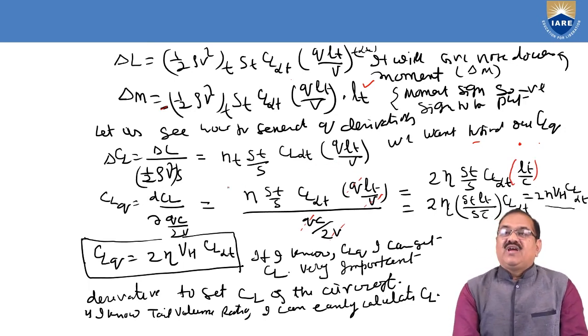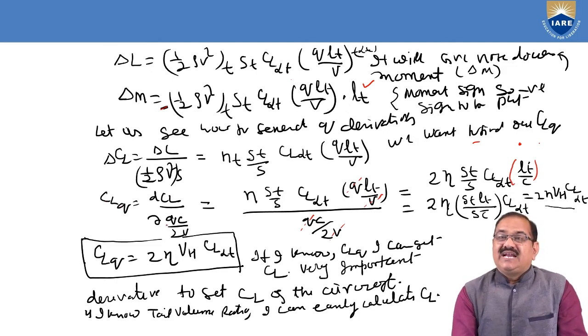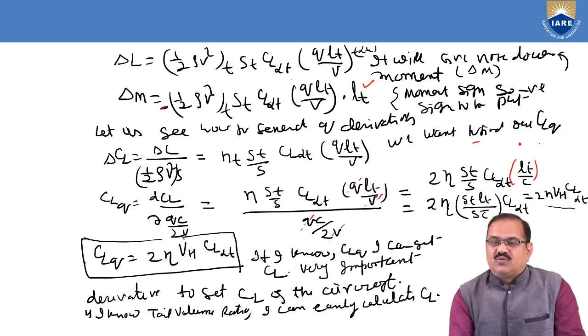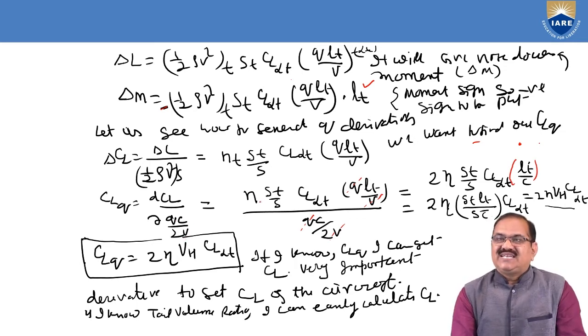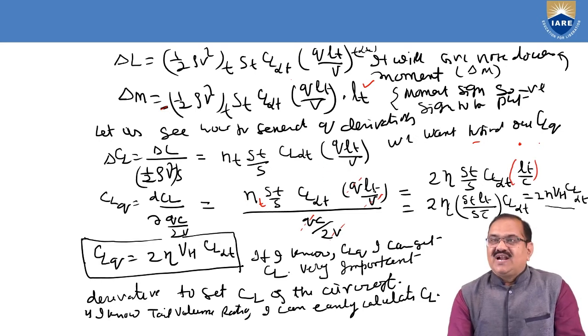Now we have to find out CLQ. What is CLQ? It is dCL by d(Qc by 2V). So here we have eta T, ST by S, CL alpha T, Q LT by V, divided by Qc by 2V. V cancels, Q cancels. So here what will we get? The 2 will come here: 2 eta T, ST by S, CL alpha T, and here LT by C bar.